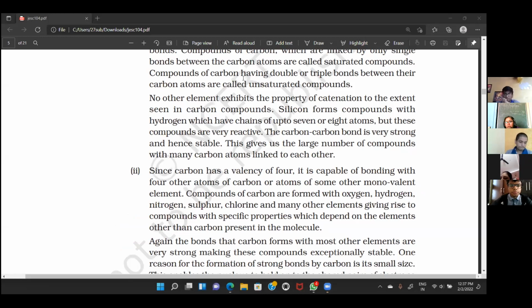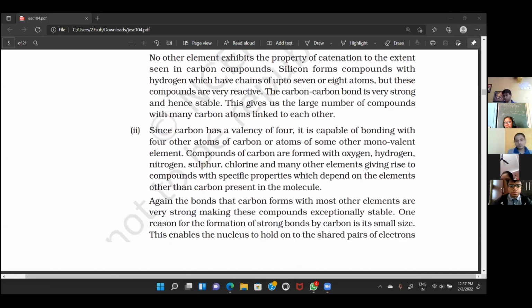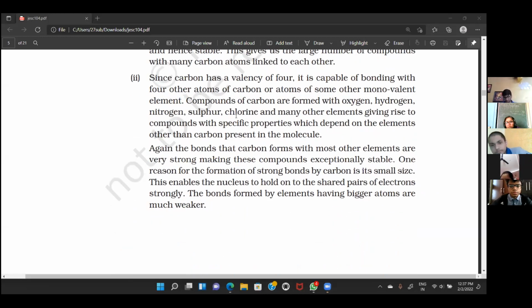And the last point, the third point, which is not marked in the NCERT but is also important, is the small size of the carbon atom. Carbon's size is very small. Why? Because it has only 2 shells, the K shell and the L shell. So for sharing the electrons, who is responsible?